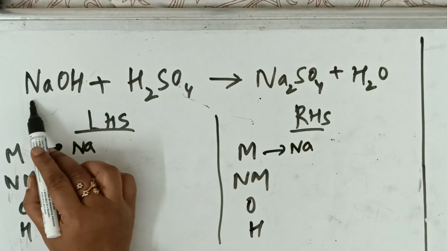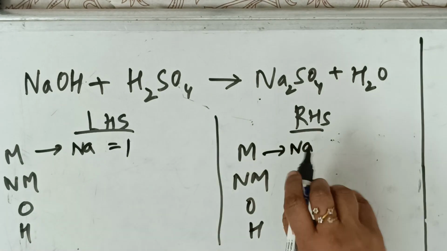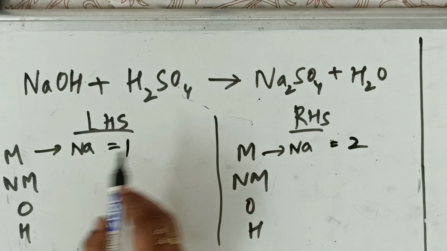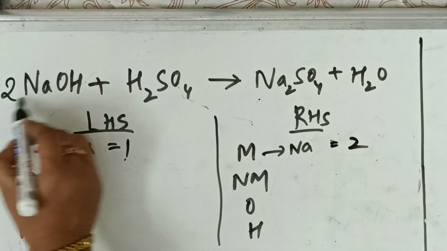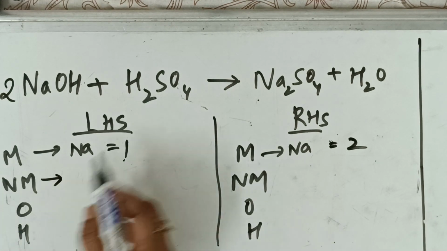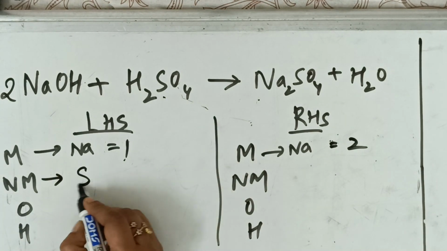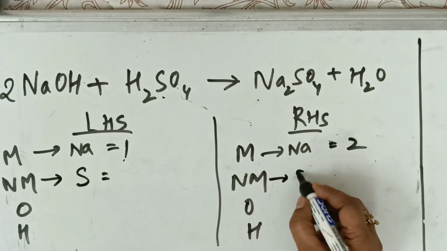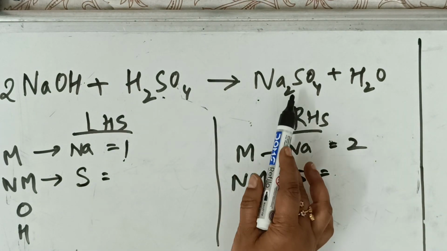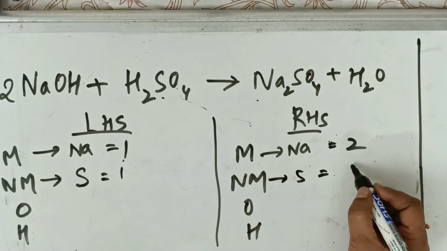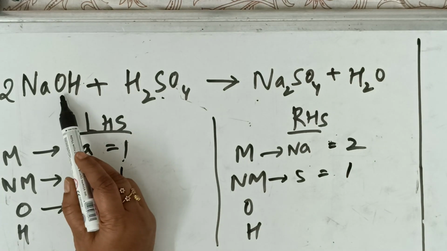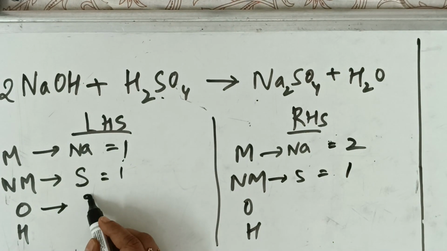How many atoms of sodium are there here? Only 1. Here, how many atoms of sodium are there? 2. So, can I make this 2? Yes, I have to balance it 2. Now, let's come. What is a non-metal which is present? Sulfur is a non-metal which is present. Sulfur this side and sulfur this side. Here, how many sulfurs are there? 1. Here, how many sulfurs are there? 1. Let us make 1. Okay, balance. Let us come to oxygen now. Oxygen atom, how many are there? Oxygen atoms are 2. Okay, let us check.